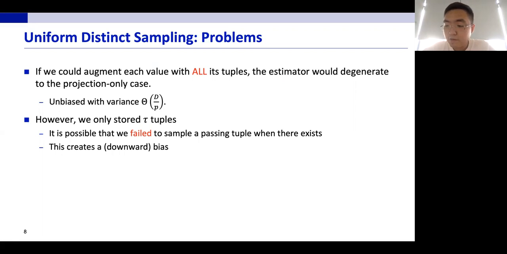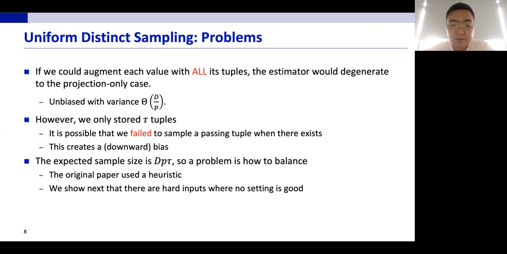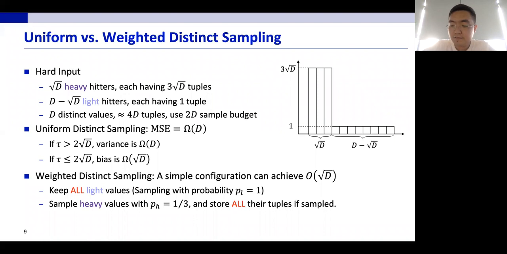Because our expected sample size is d times p times tau, we cannot have a large p and a large tau at the same time. And the problem is how to balance. In the original paper, the authors just used a heuristic, but we will show next that there are some bad instances where you cannot set the parameters to be good. So this is our hard case.